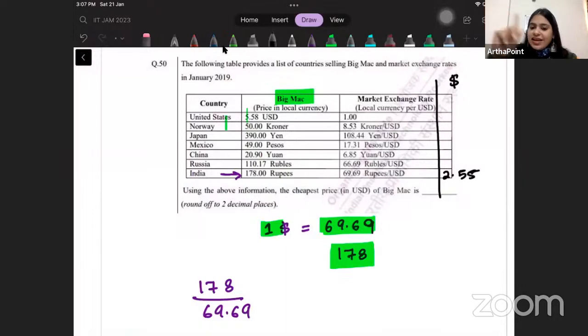I hope this is clear. $1 is 69 rupees. I spent 178 rupees. So 178 divided by 69.69 gives me $2.55. If I were to spend in India, it would have cost me this much.